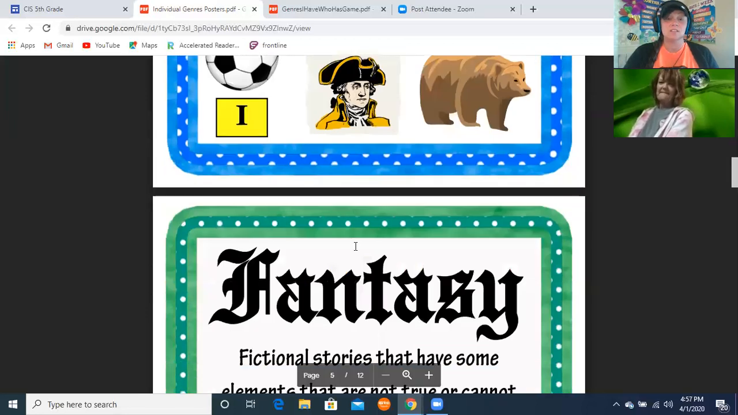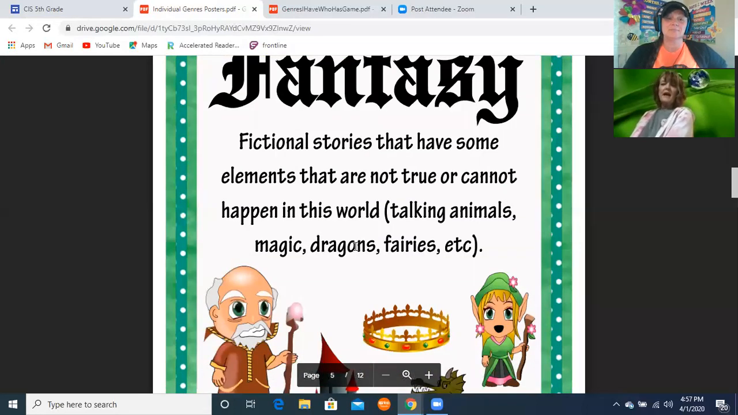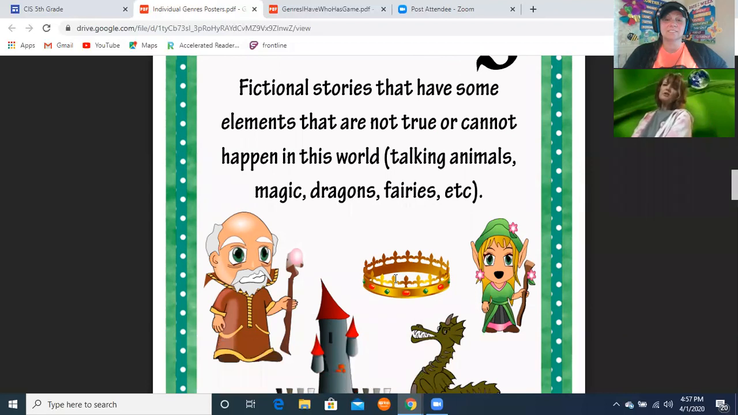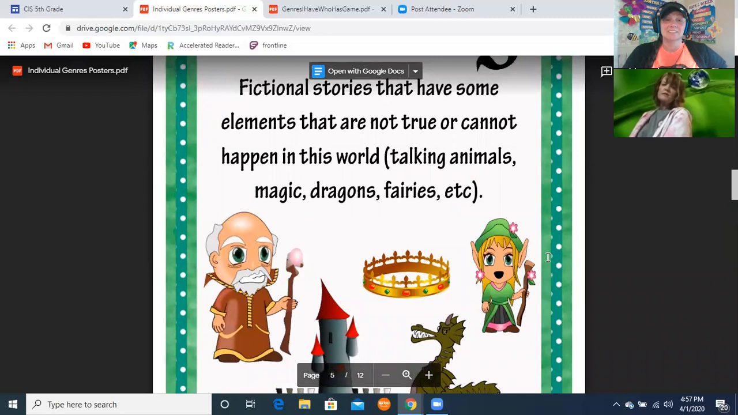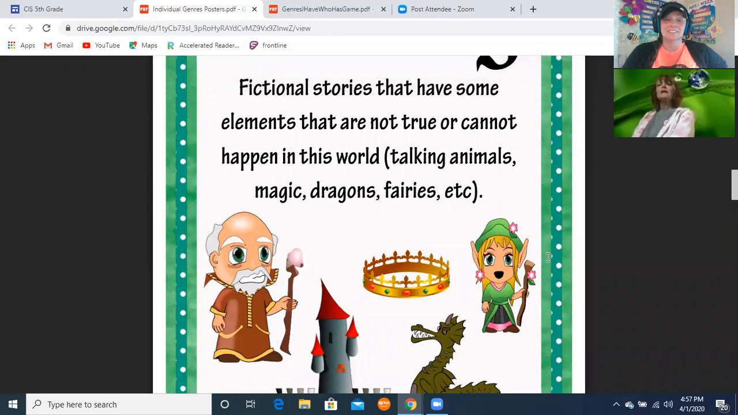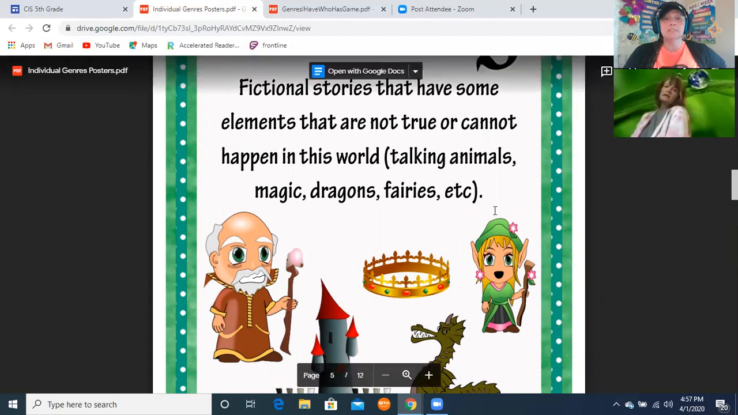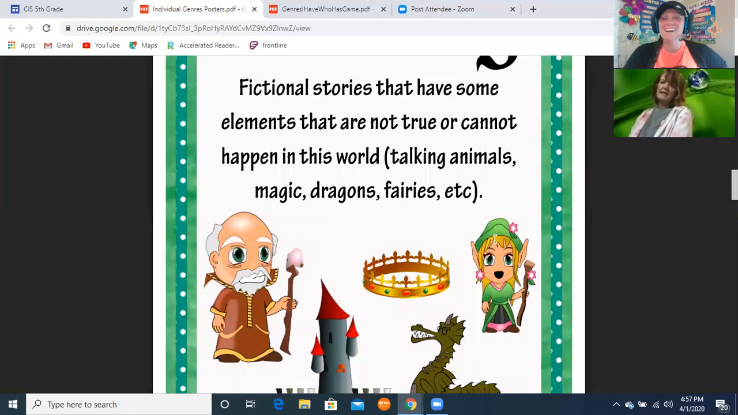So why don't you tell us about fantasy? Fantasy is fictional stories that have some elements that are not true or cannot happen in this world. Talking animals, magic dragons, fairies, etc. Like Harry Potter. Harry Potter is fantasy. I'm trying to think of a dragon book. There are some dragon books that have that. It can also be like Cinderella, Tangled, things like this.